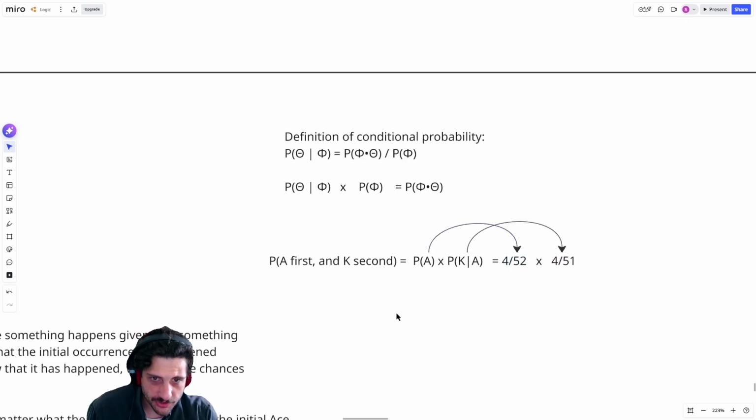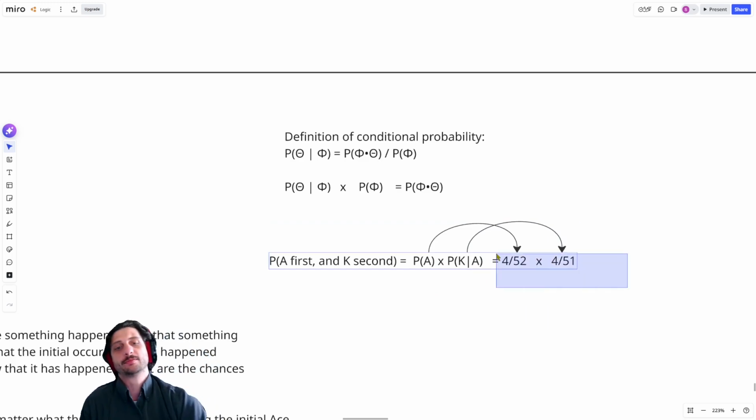4 out of 52 is just the probability of getting the ace, and then 4 out of 51 is the probability that you get a king given that you've drawn an ace. And then if you want to find out the probability that I do both, we just multiply them together.